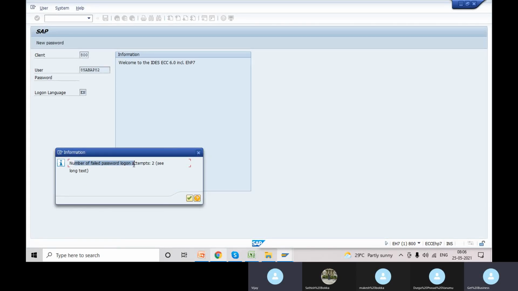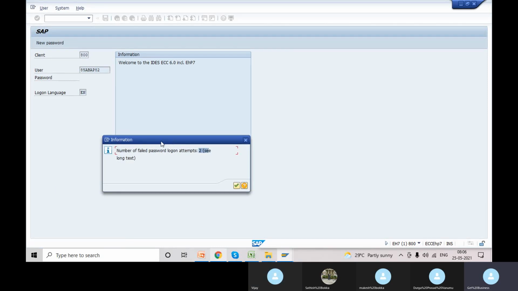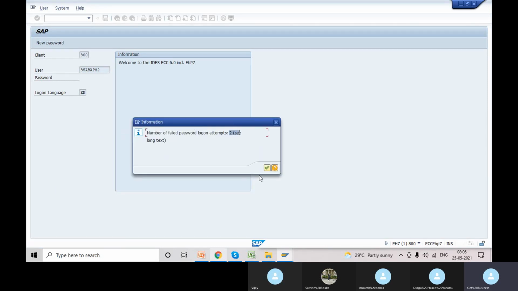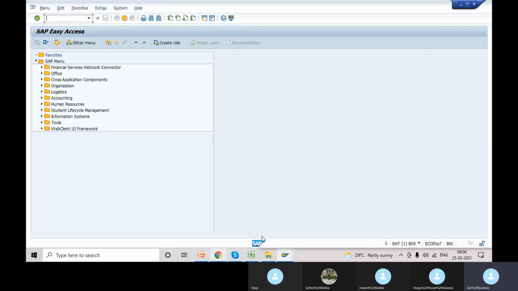I tried a wrong password 2 times, so that's why we got this message: number of failed password login attempts, 2. If you do 3 attempts, the user ID will be locked, and then you will not be able to log in. You have to contact the base system team again for that, in project level.